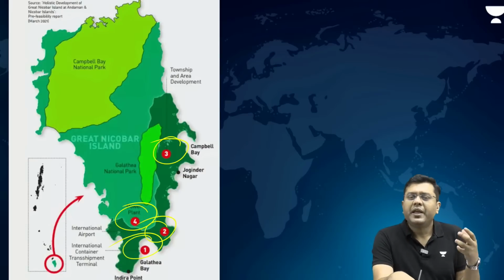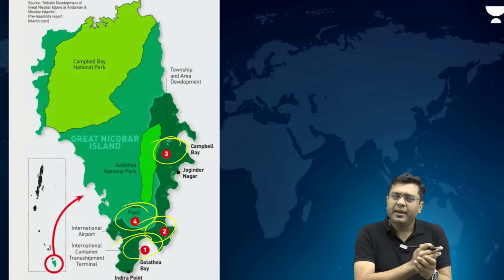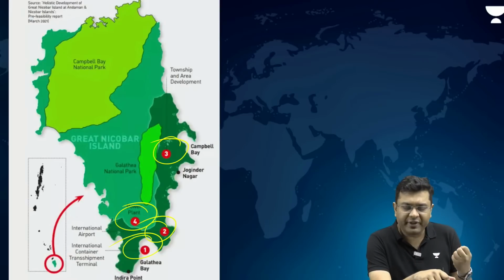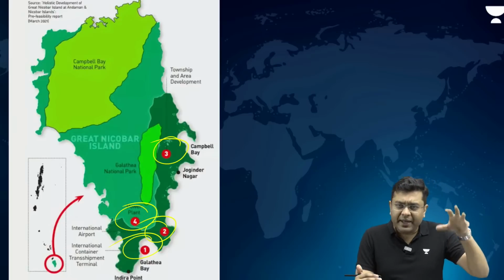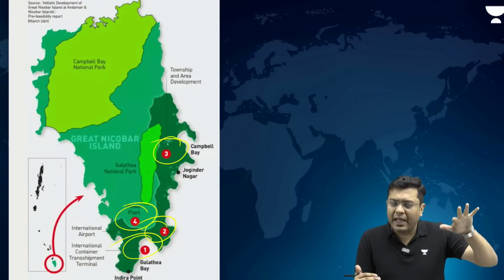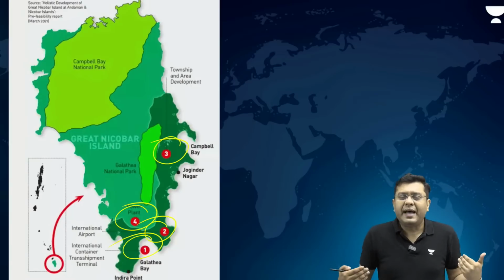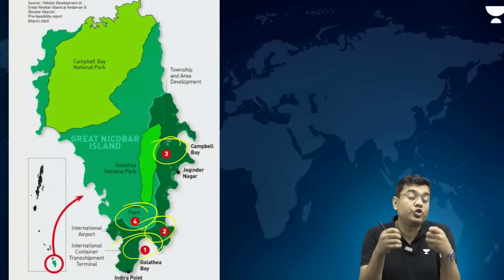For example, one of the leading accusations has been that the land of the Nicobarese and the Shompen tribe who live in that region has been or will be acquired. The government argues that we will set up medical centers and separate rehabilitation areas and the tribals won't be impacted,